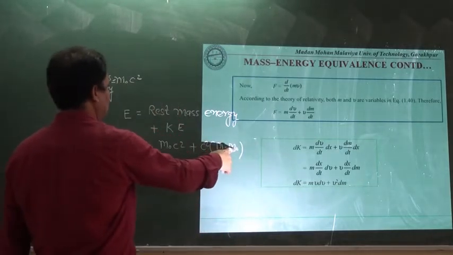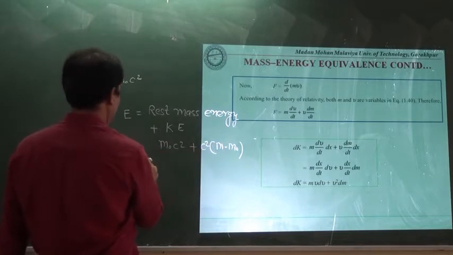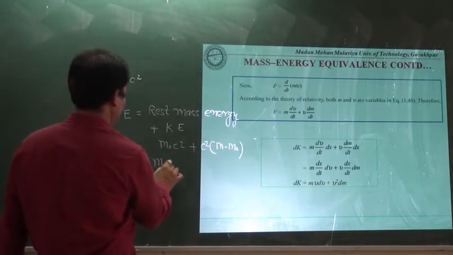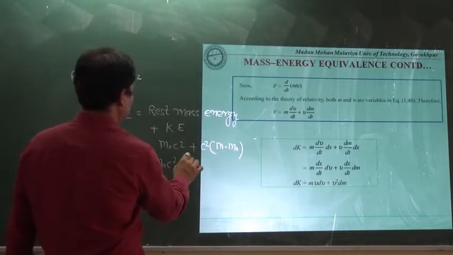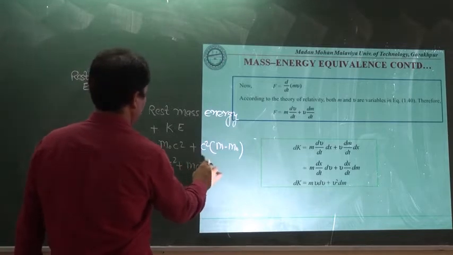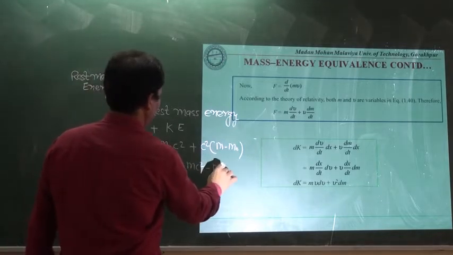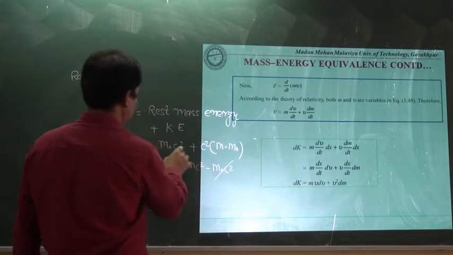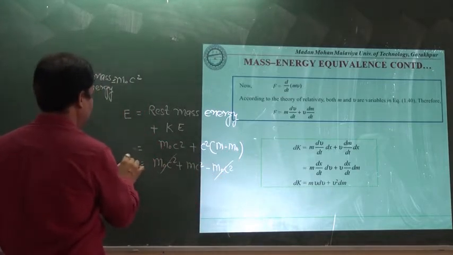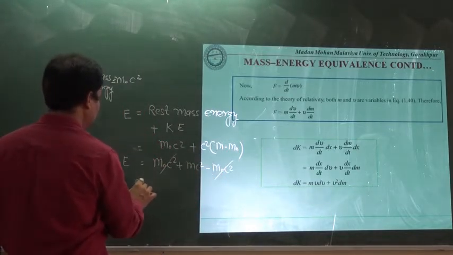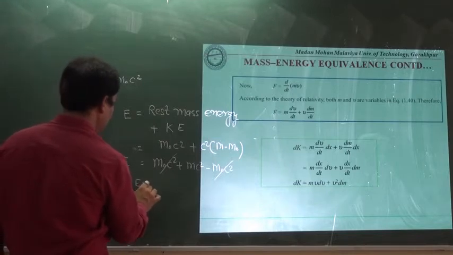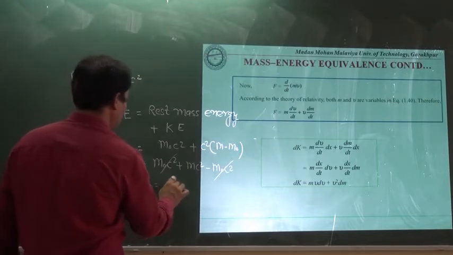Now you will see that we can write it in the extended form, m0 c square plus m c square minus m0 c square. These two will cancel each other, and finally the total energy E total will be equal to m c square.